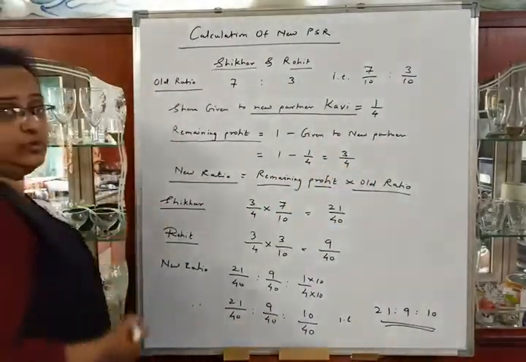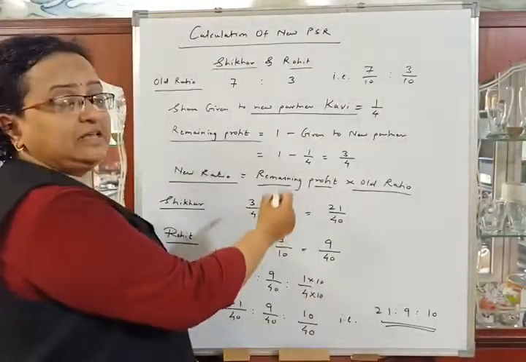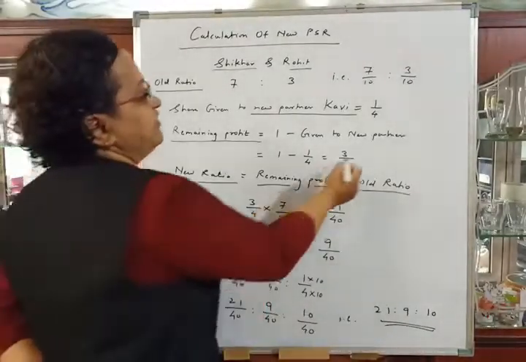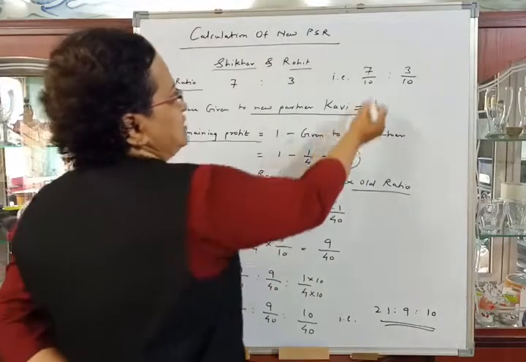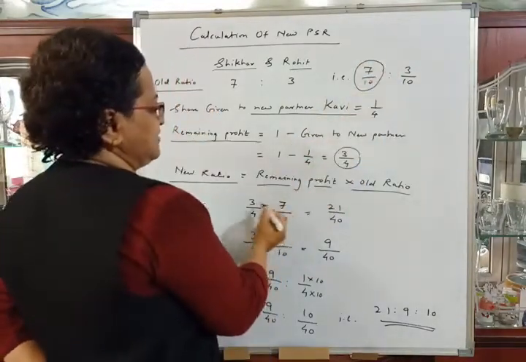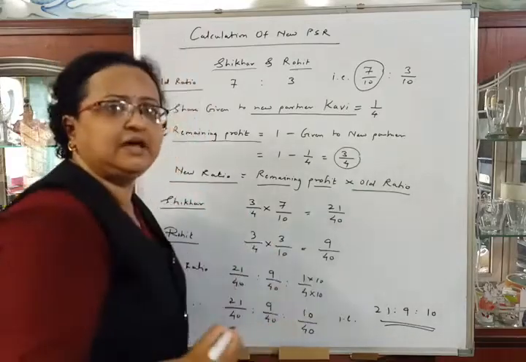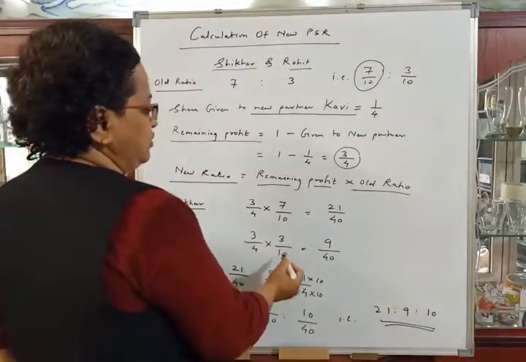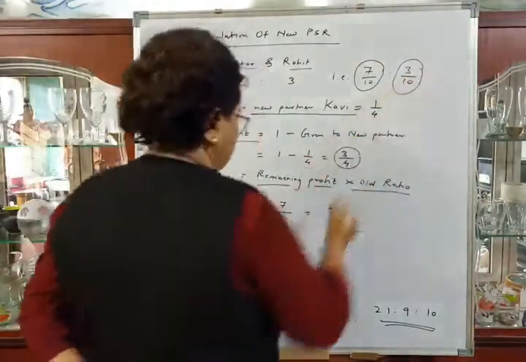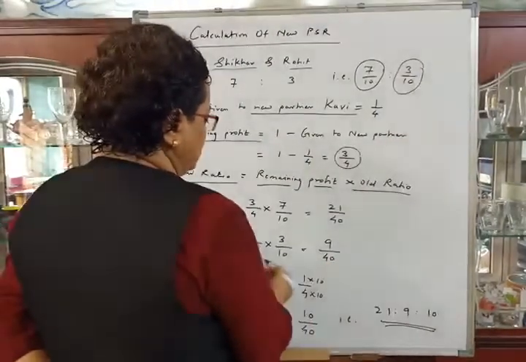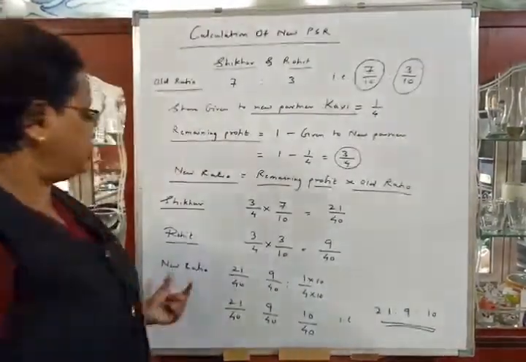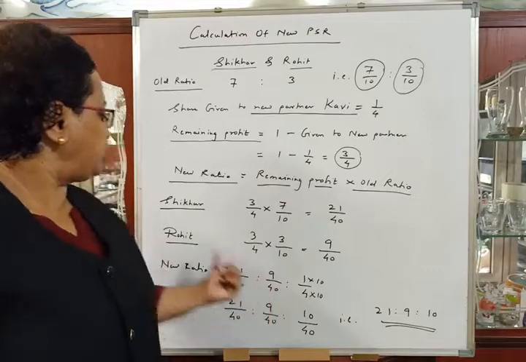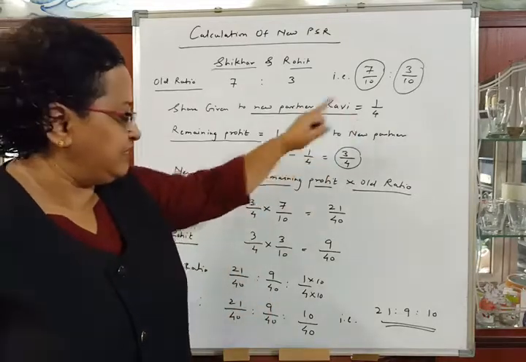Now the second formula, as we know, new ratio is equal to remaining profit into old ratio. First for Shikhar, his remaining profit is 3/4 into his old ratio is 7/10. So 7 3s are 21 and 10 4s are 40. 21/40. Then in case of Rohit, remaining profit 3/4 into old ratio 3/10. So 3 3s are 9 upon 10 4s are 40.